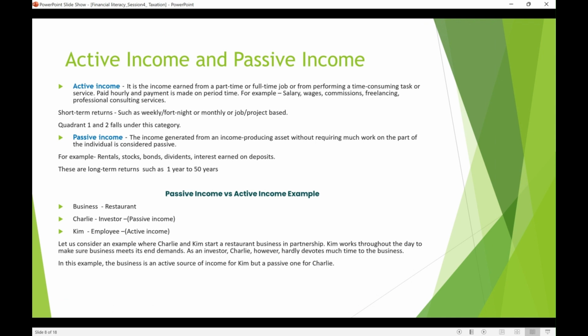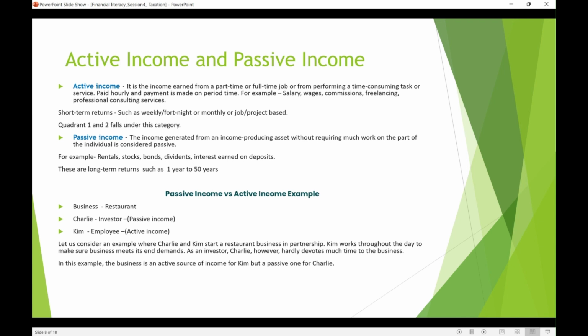Let's discuss active income and passive income with examples. So, what is active income? Active income is what we directly earn through wages or self-employment, either quadrant one or quadrant two. Quadrant one is employee, and quadrant two is self-employed. So these people earn active income. Even business people earn active income, but they also take a salary from their business, so they are also employees of their own business.